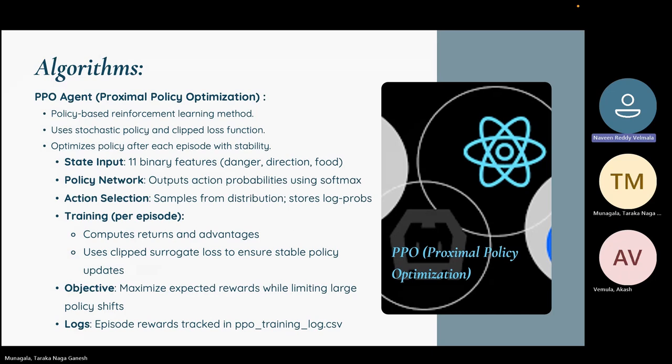Now the PPO agent. PPO is a policy-based method. It doesn't estimate Q values. Instead, it learns action probabilities using a softmax layer. Actions are sampled stochastically. After each episode, it computes returns and advantages and updates the model using a clipped loss function to ensure stability. PPO learned more slowly but gave smoother and more consistent results.